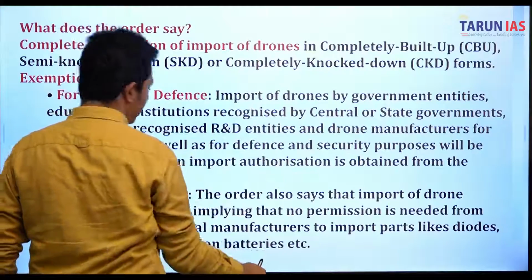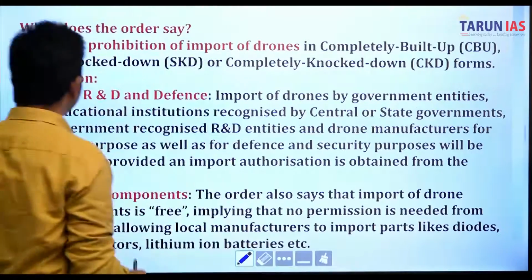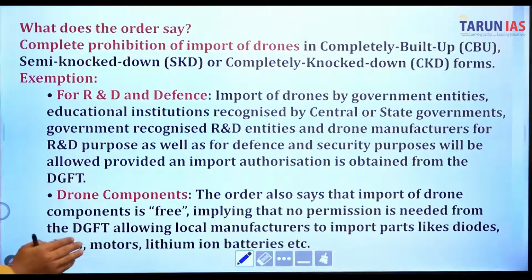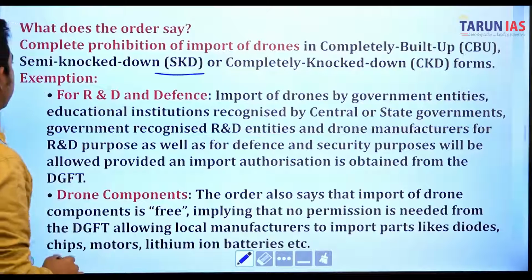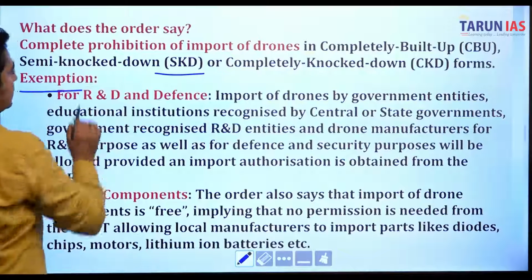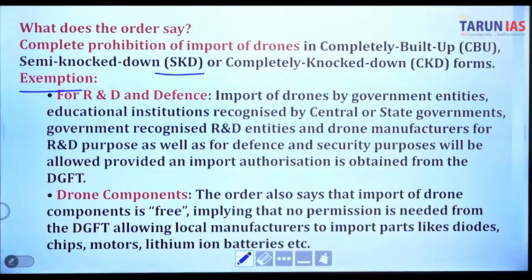So what does the order say? It completely prohibits the import of drones in completely built up CBU, semi-knocked down SKD, and completely knocked down forms. There are exemptions for R&D and defense: import of drones by government entities and educational institutions recognized by the central and state governments for the purpose of research and development is allowed.